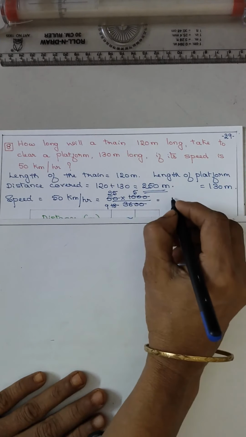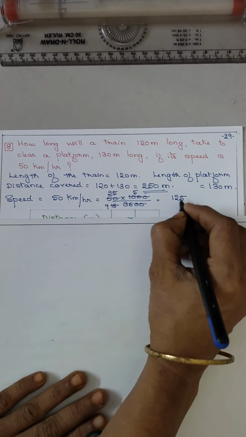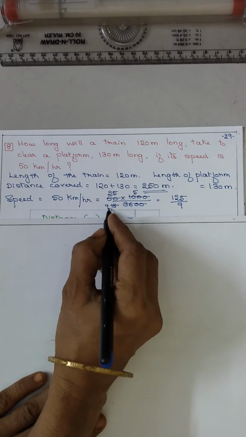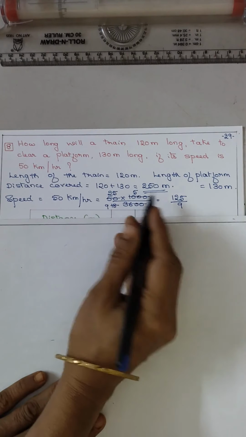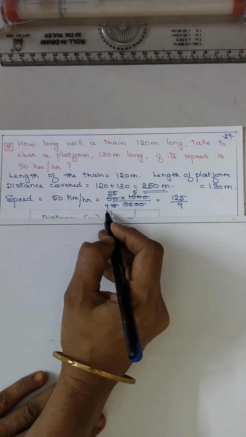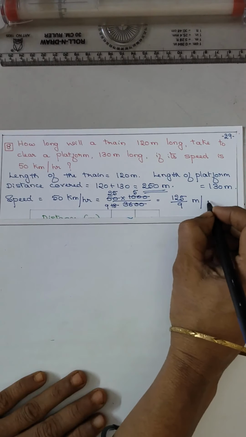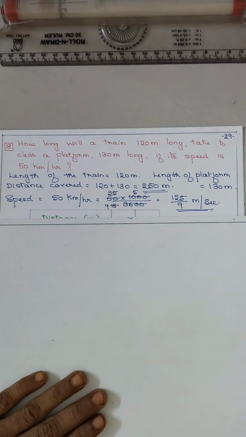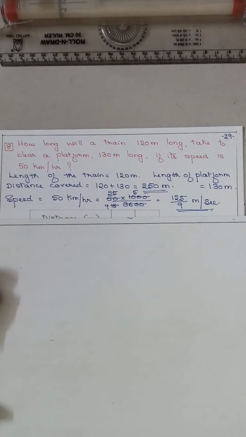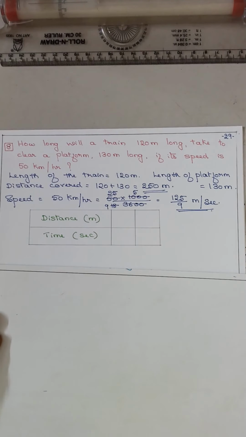So 25 5s are 125 upon 9. You have to be careful in the calculation. 25 5s are 125, in the denominator 9, meter per second. See, in decimals we don't get an exact answer in this case, so keep it like this.